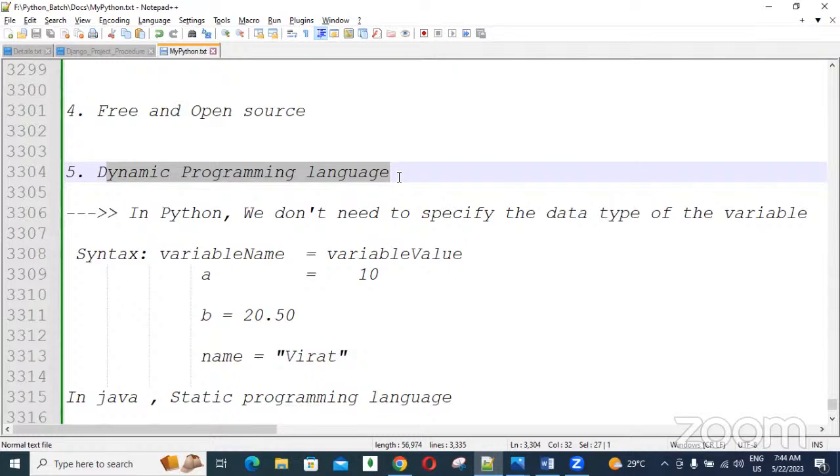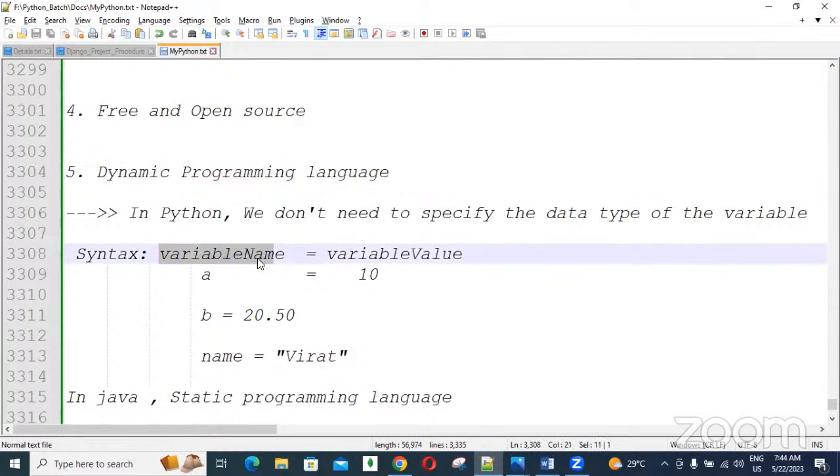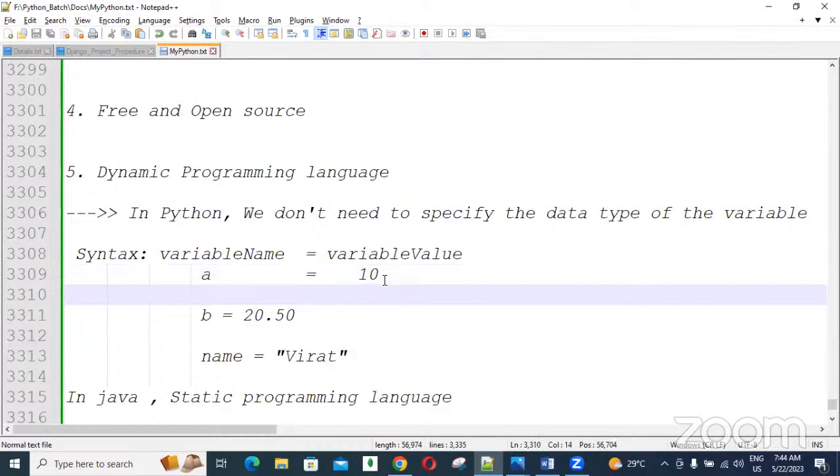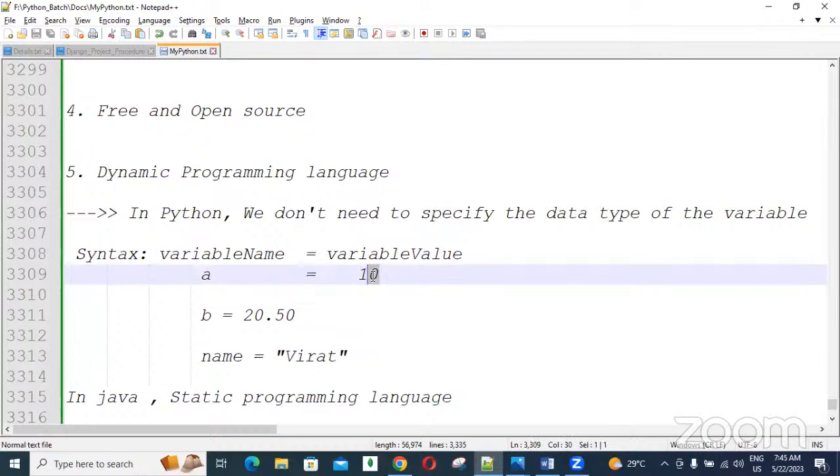It means in Python we no need to specify the data type before assigning the value to a variable. So this is the syntax. Before the variable name, no need to specify the data type. At runtime, whenever we are executing a program, based on the value, memory is allocated by Python itself. As a developer, we are not allocating memory. Python allocates memory based on the value at runtime.